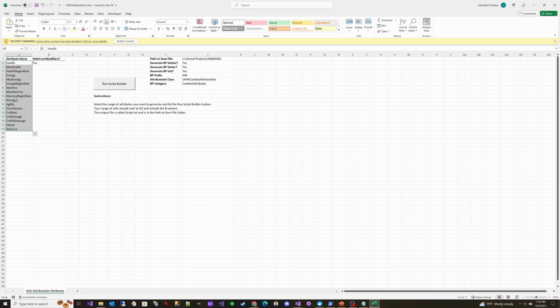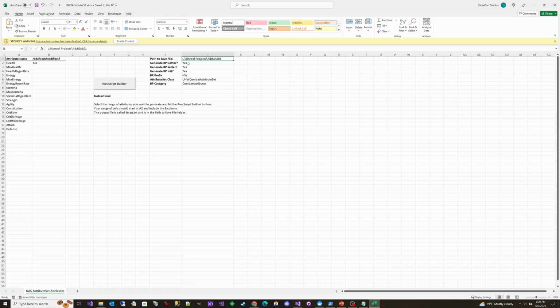So what I have here is a list of the attributes that we want to add. You can type your attributes one row per. And then if you need it to hide from modifiers, this basically just means that a gameplay effect can't directly modify it. Health is the only one that we do that with currently. And so we're going to set that to yes. And that's the only valid value in this column. Otherwise, just leave it blank. And then we need to set some values here. The path to save to. So it's going to be L, Unreal Projects, GAS01, which is the root of this project.